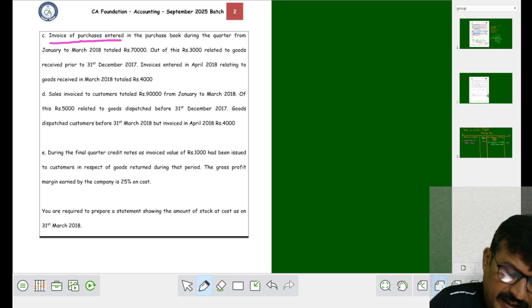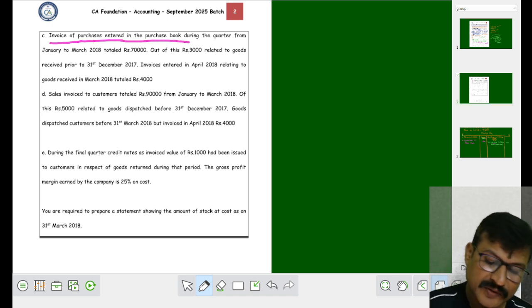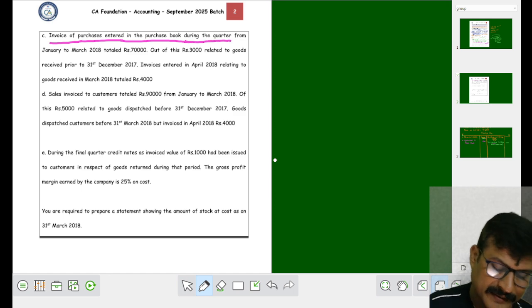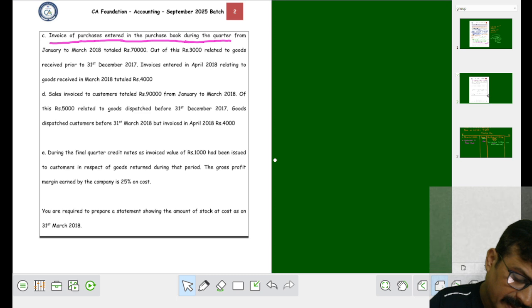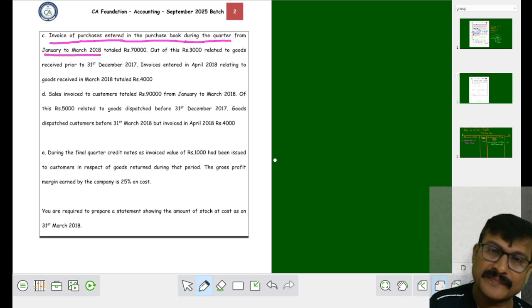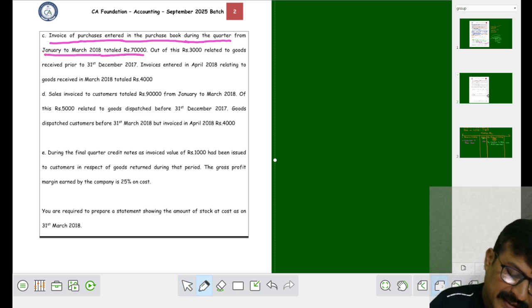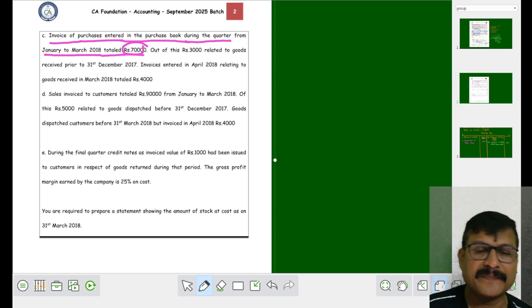Invoice of the purchases entered in the purchase book during the quarter from January to March 18 totaled rupees 70,000.